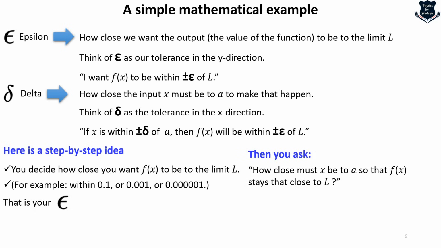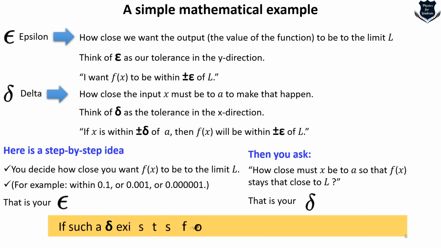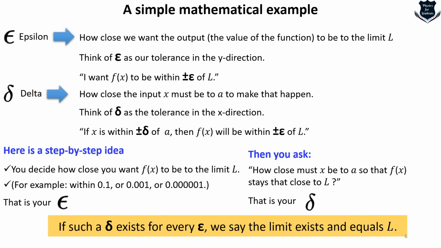Then you ask how close must x be to a so that f(x) stays close to L, and that is your delta. So we can summarize that if such a delta exists for every epsilon, we say the limit exists and equals L.